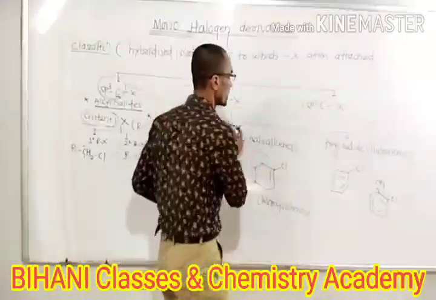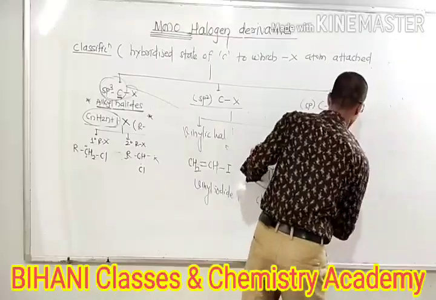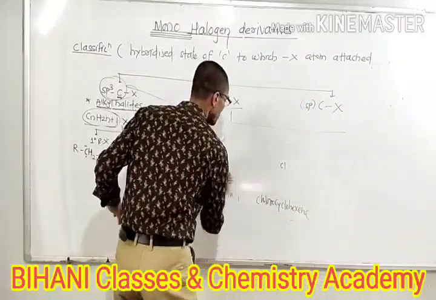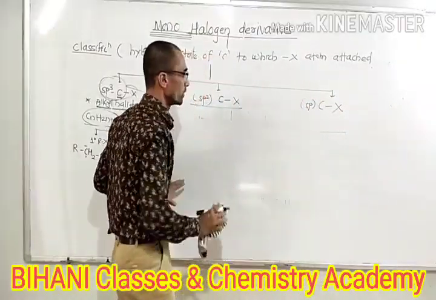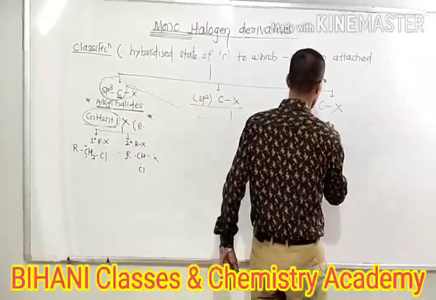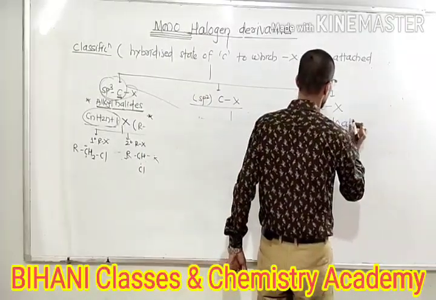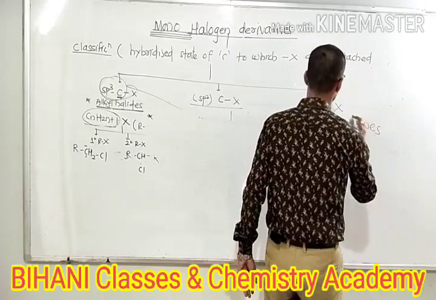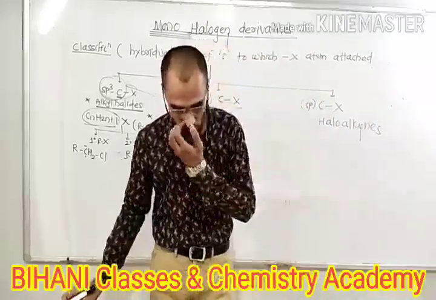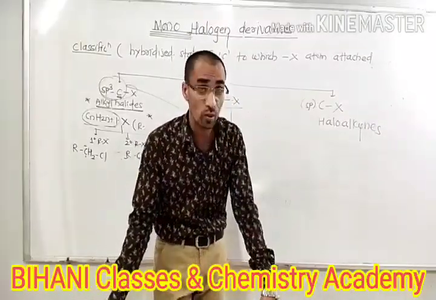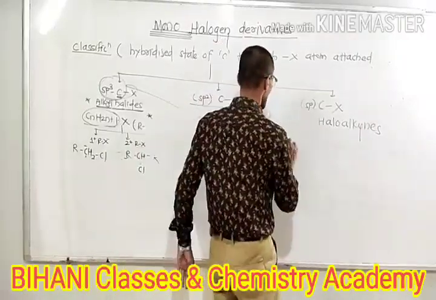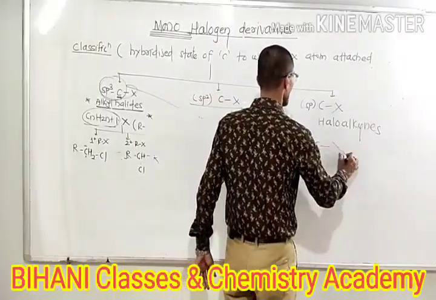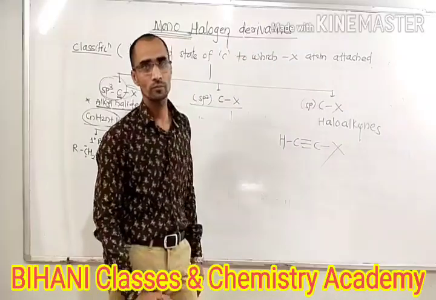And the last one is where the halogen atom attaches to an sp carbon. These are haloalkynes, where the halogen atom directly attaches to an sp hybridized carbon atom, meaning it is attached to a carbon-carbon triple bond, HC≡C-X.